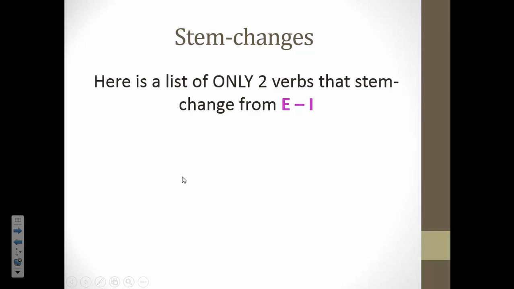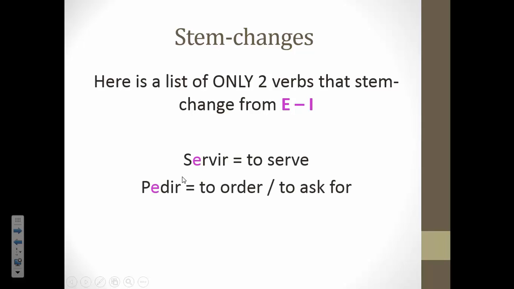Okay, so you only have two verbs that you need to remember that stem change from E to I. Remember that these two verbs, servir and pedir, are E to I. They are not E to IE, they are E to I. So servir is to serve and pedir is to order or to ask for. So pause the video and fill out part C of your note guide.